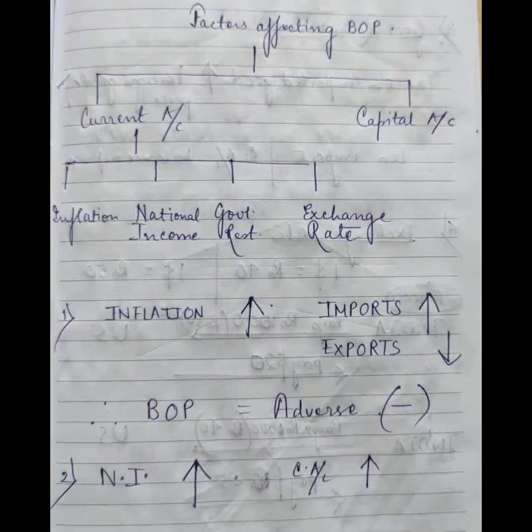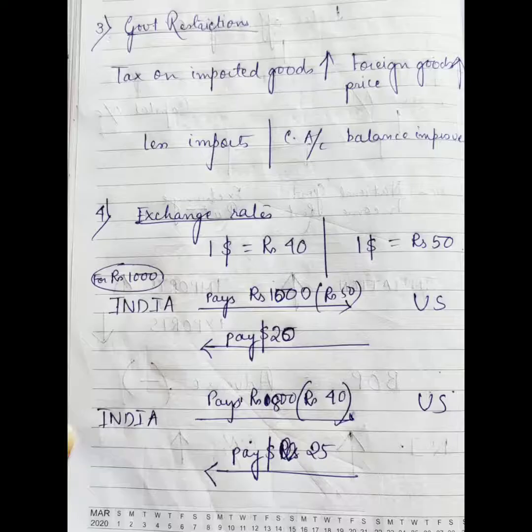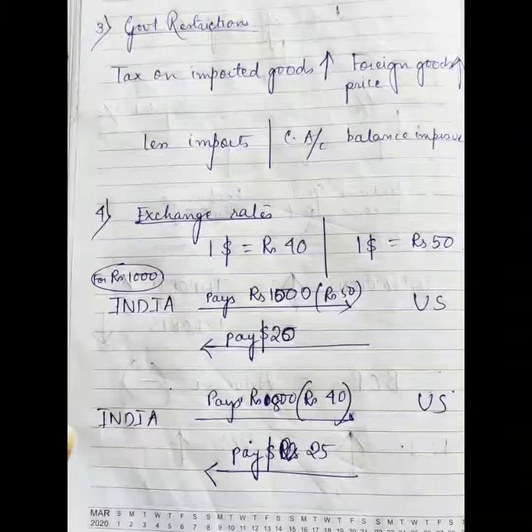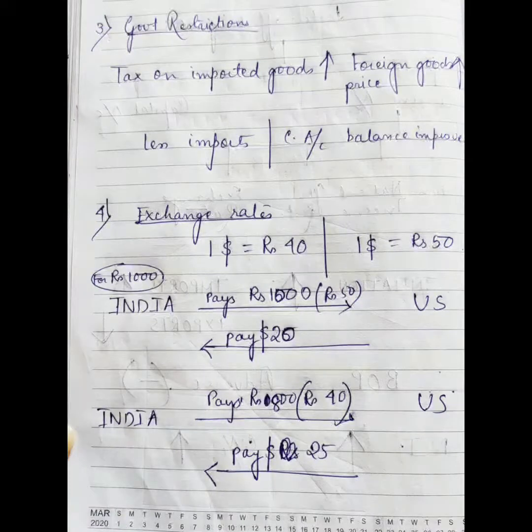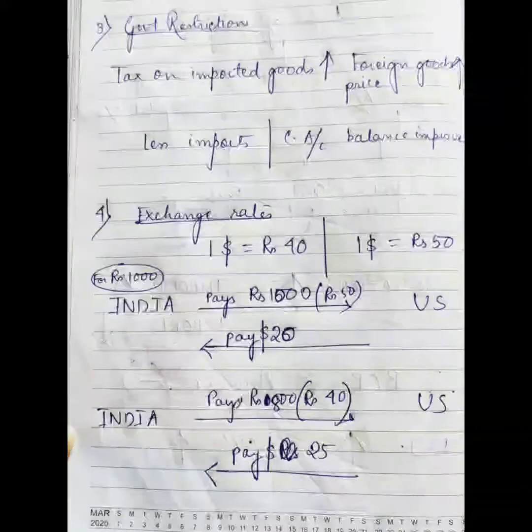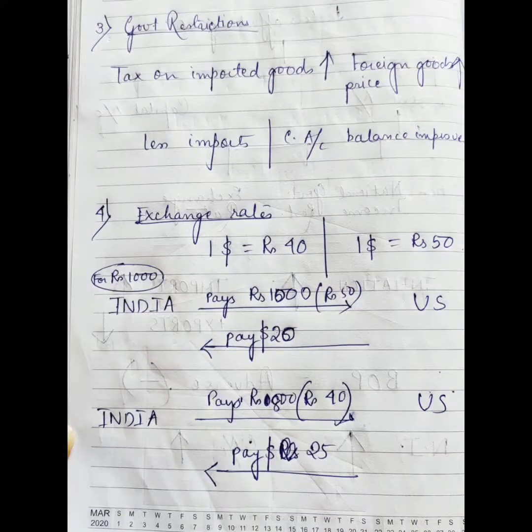Next is the national income: as it increases, the current account deficit also increases. Next is the government restriction. If the government restrictions, such as tax on imported goods, are increased, then the foreign goods price also increases. So there are fewer imports, and the current account balance improves.